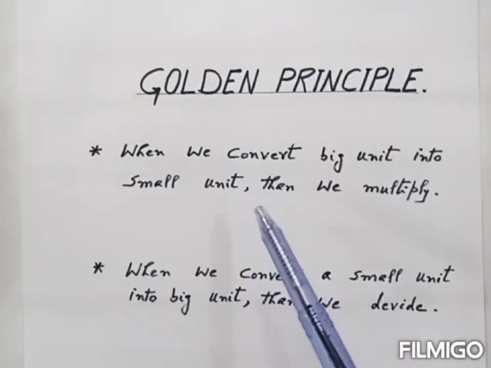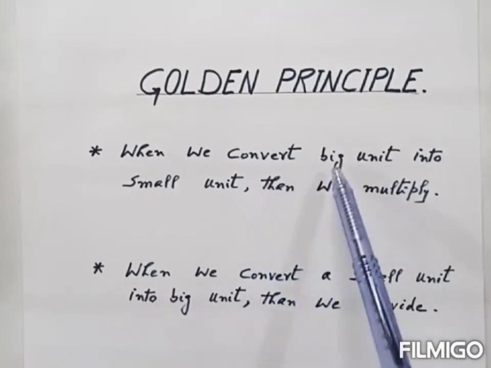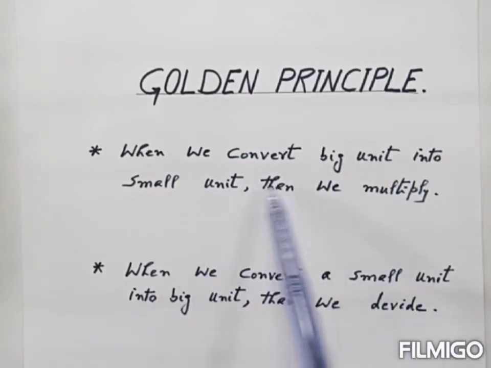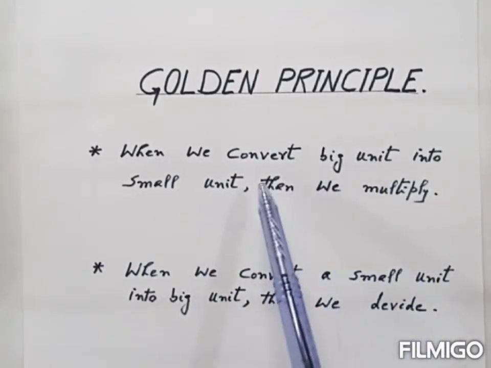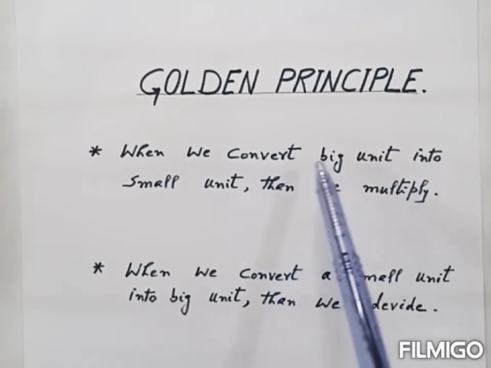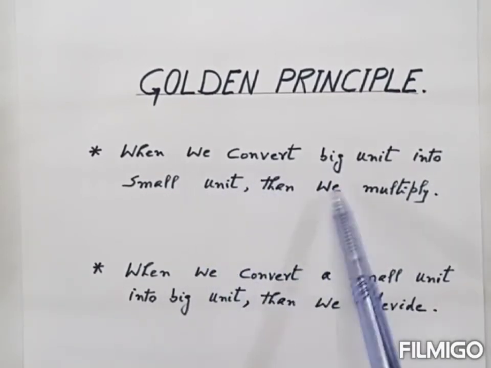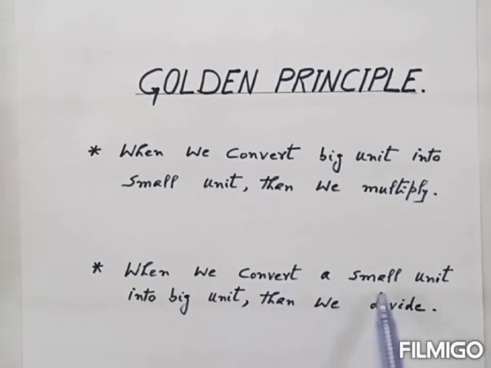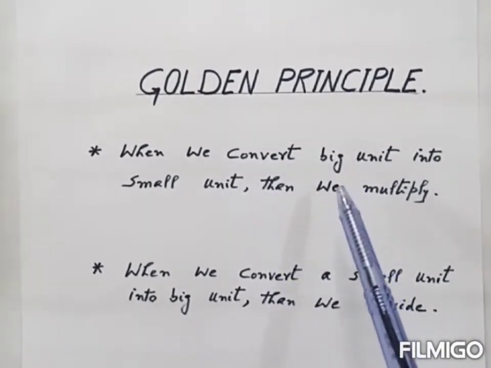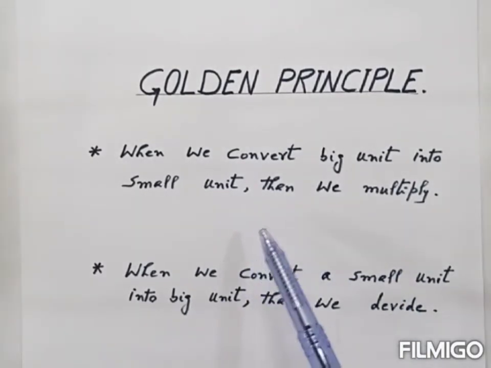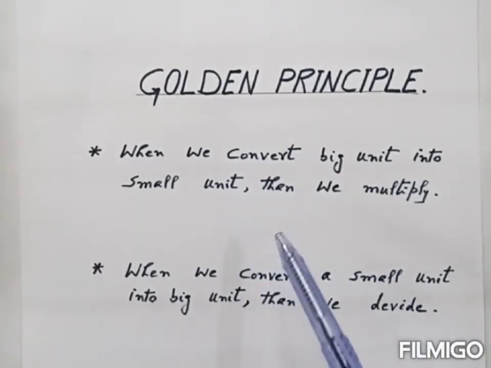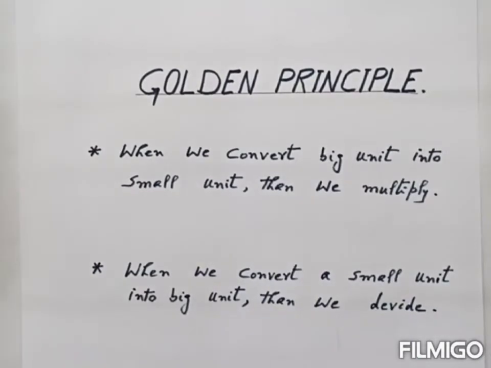There is a golden principle that when we convert big unit into small unit, then we multiply. In any measurement, when we convert big unit into small unit, then we multiply. And when we convert small unit into big unit, then we divide. So we consider this principle when we convert the units into one another. This is a very golden principle.